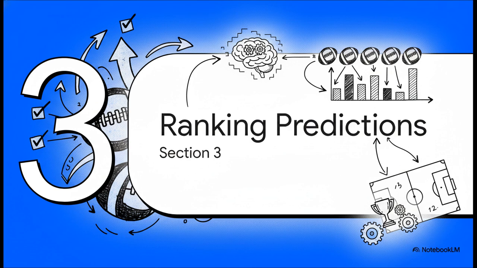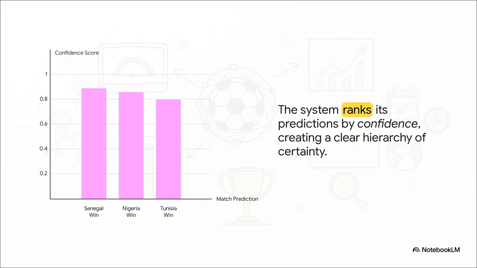But here's what's really, really cool. The system doesn't just spit out a list of individual predictions and call it a day. No, it takes it a step further. It ranks everything by how confident it is and then builds an entire strategy from that. And you can see that pecking order right here. Senegal is way up at the top with that massive 0.89 score. Right behind it, Nigeria gets a win, then Tunisia. There is absolutely no question which outcomes the system likes the most.